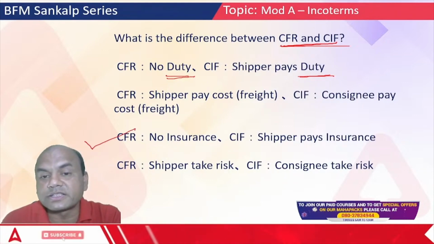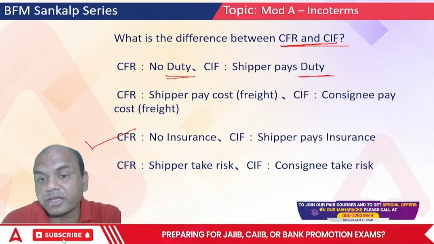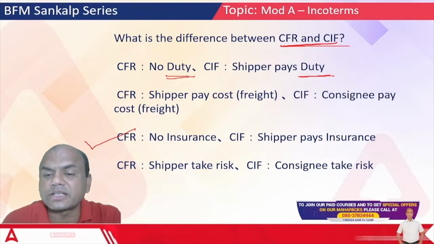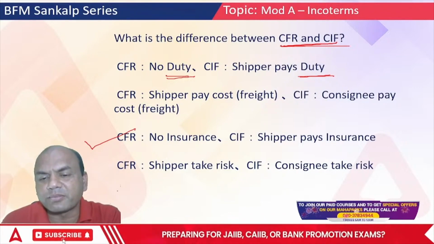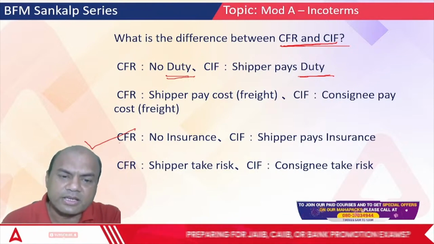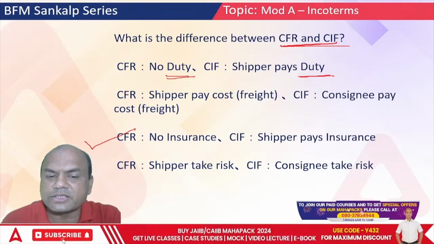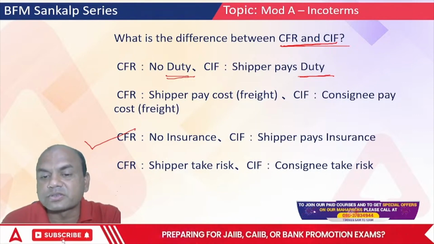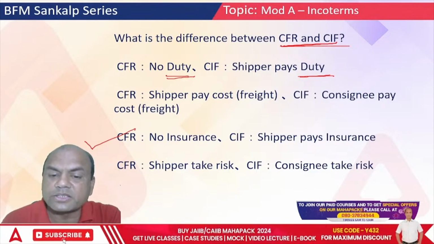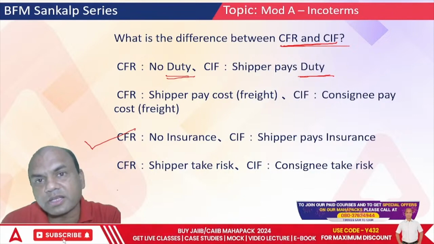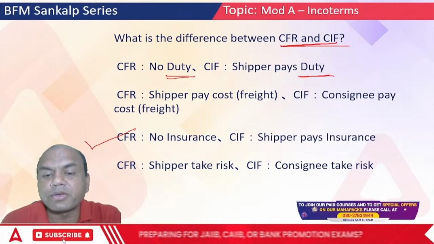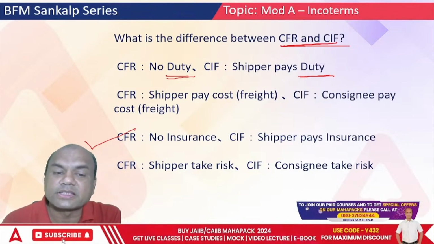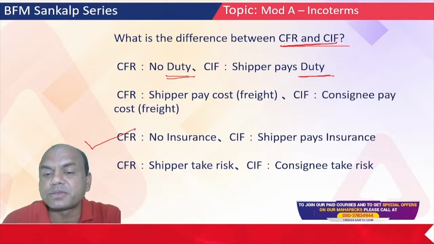CFR no insurance, and CIF seller pays the insurance, the exporter. It's not that the shipper takes the risk in CFR and the consignee, the buyer, takes the risk in CIF. No one. Insurance is brought in by the seller, but the risk is not taken. The seller will only pay for the insurance if something happens. But the right answer over here is this: CFR no insurance, CIF shipper pays the insurance.